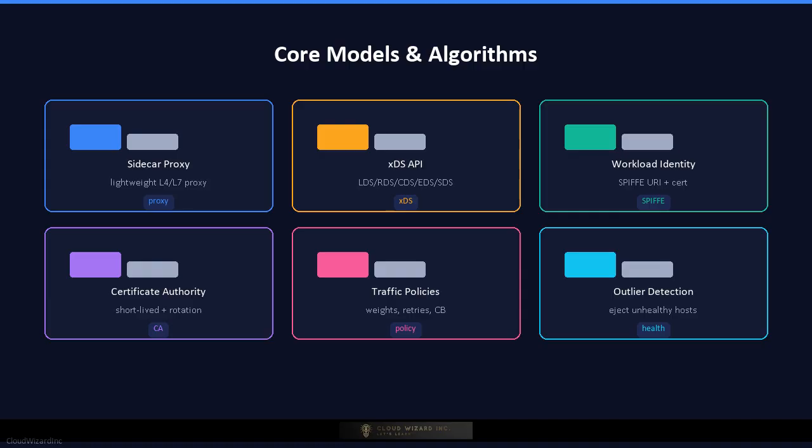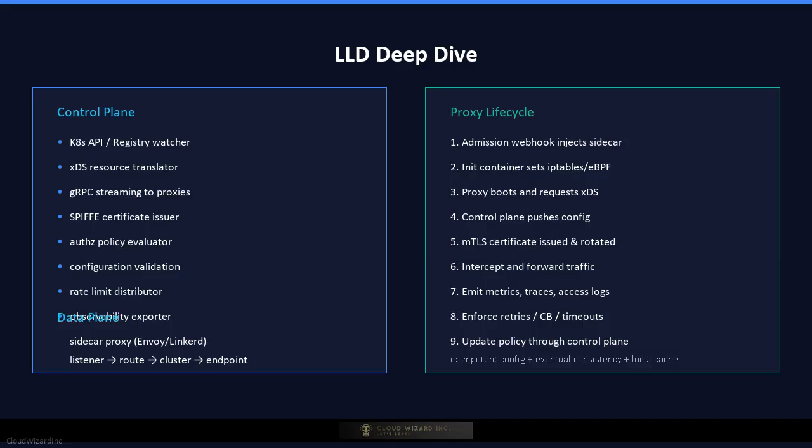The key trade-off is control versus overhead. A richer proxy adds latency and cost, while a thinner proxy gives fewer features. Now the low-level design deep dive. The Sidecar injection is implemented by a mutating admission webhook that patches pod creation requests to add the proxy container, and an init container that configures traffic redirection using iptables or eBPF.